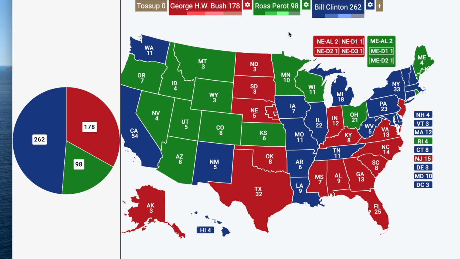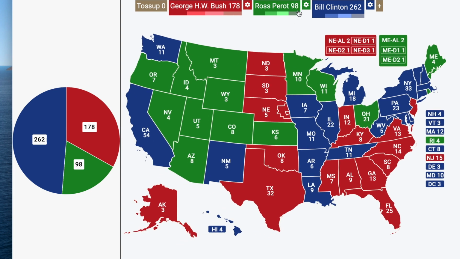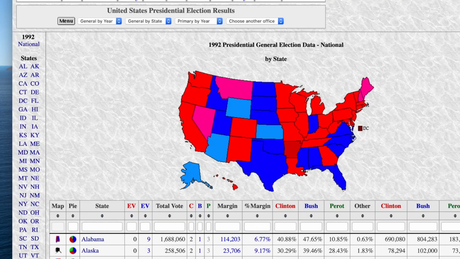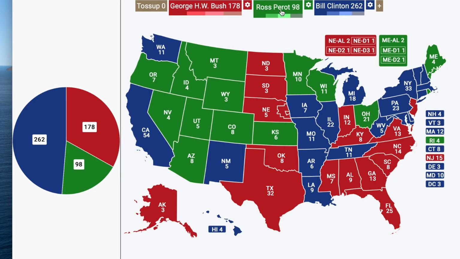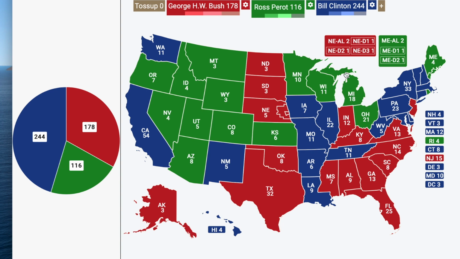But Bush maybe still would have gotten second in the electoral vote tally because the South was going pretty solidly Republican. Perot really just didn't do well in the South. So all these southern states here going for either Clinton or Bush, and so Perot's support wouldn't necessarily get him to second. Even if he was second in the popular vote, I'm not sure he would have been second in the electoral vote. Because maybe we could give Perot Michigan or something. Some of these states, I feel like maybe I'm giving too many states to Perot.